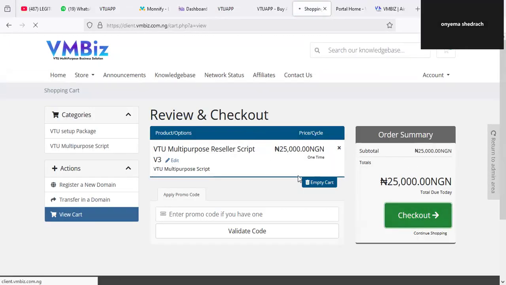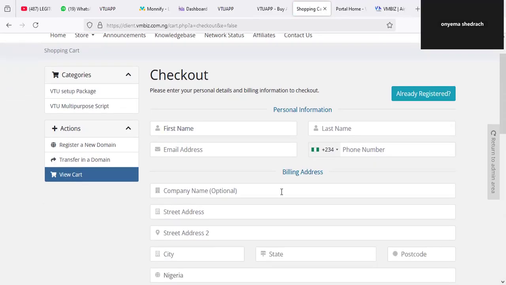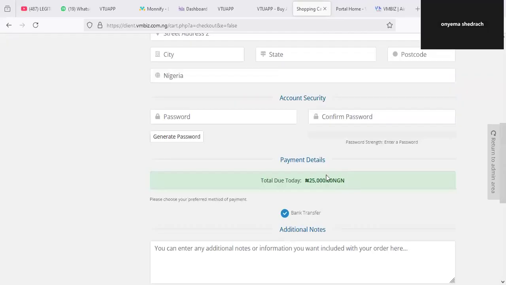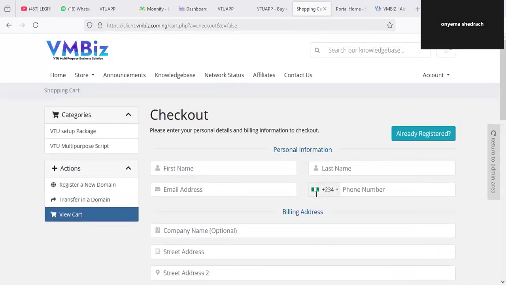Just click on checkout. There is no domain required because we are just buying the application. Just fill up this form, fill in your first name, your last name. Once you fill in your form, there is going to be a bank to pay. That bank is Access Bank, Unique Recharge Solution. Once you make your payment, then DM us on WhatsApp. The application will be sent to you by any of our team members, who are always online 24/7 to attend to you anytime you need our help. So that's how to place an order.